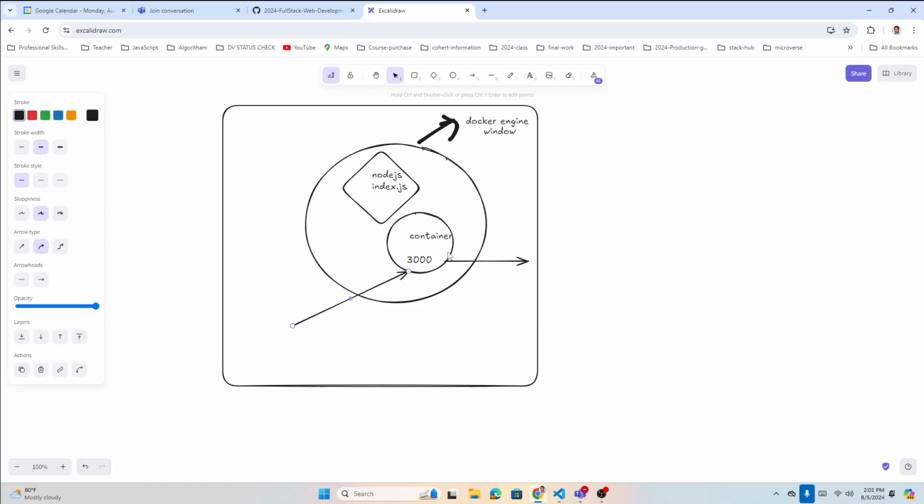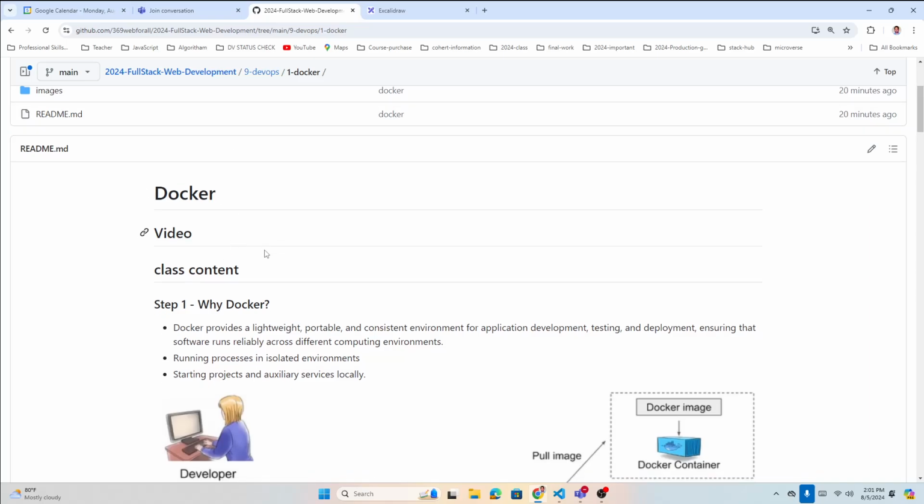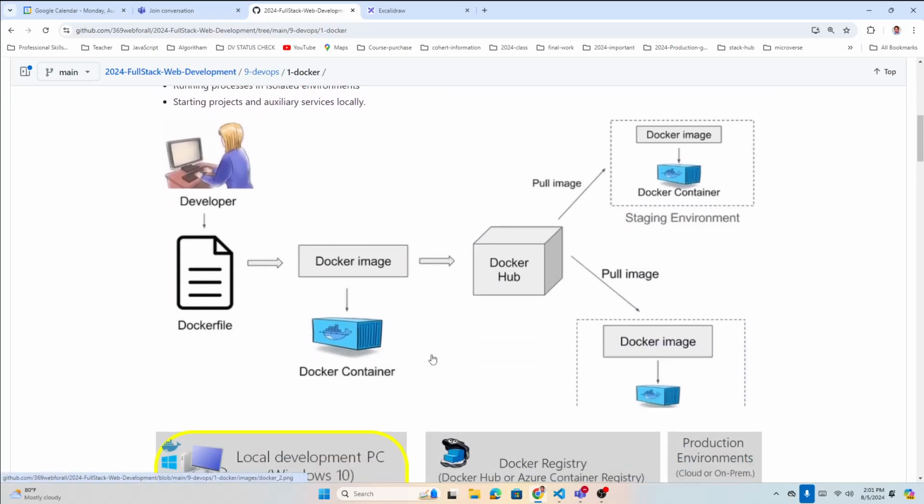But the only thing you need to understand is a container is a small piece of computer running just in memory, a separate computer, or a set of rules which makes one system, running inside the engine. That is simple enough. So you have the image, the container, and the Docker engine. You can have many containers and many images inside. So let's go through these things and try to understand.